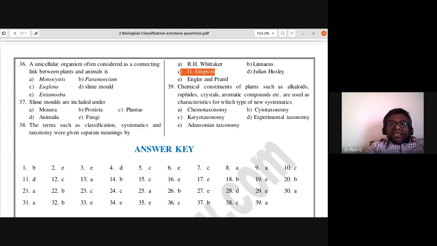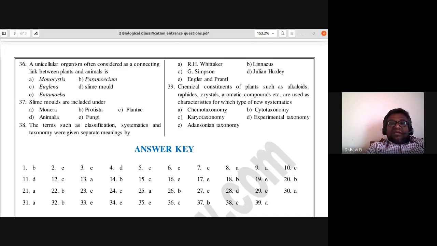C is the answer. 38. 39th: chemical constituents of plants such as alkaloids, raphides, crystals, aromatic compounds, etc. are used as characters for which type of new systematics? The answer is chemotaxonomy. 39th, A is the answer.